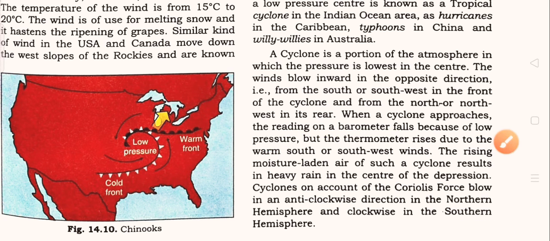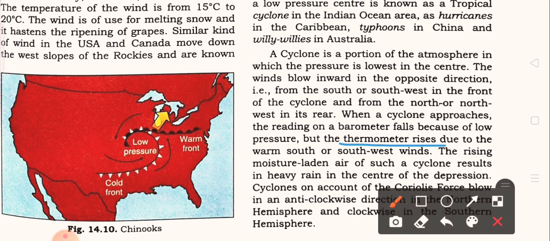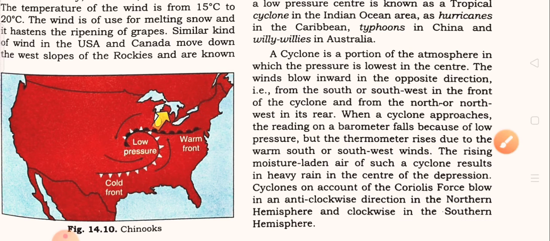But the thermometer rises. With the help of the thermometer we measure the temperature. The thermometer rises due to the warm south or southwest wind. That means the temperature increases due to the south or southwest wind.